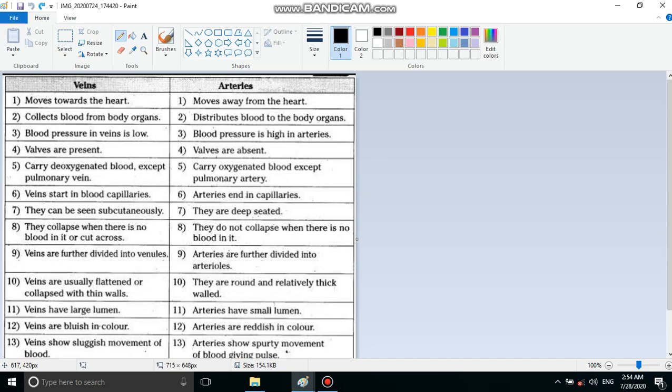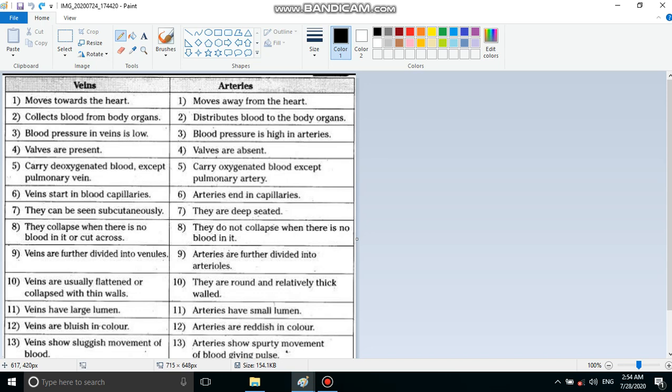And because blood flowing in vein is deoxygenated, the color of blood is bluish. Then arteries are for distributing blood. They distribute blood to the entire body organs. On the other hand, veins collect blood. So one is for distribution and one is for collection.